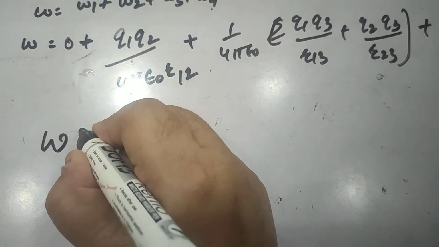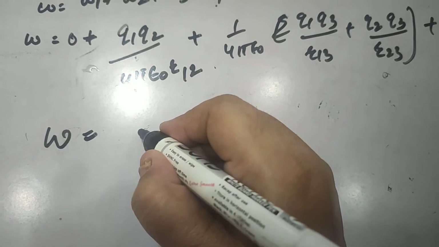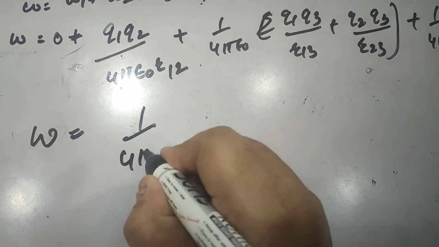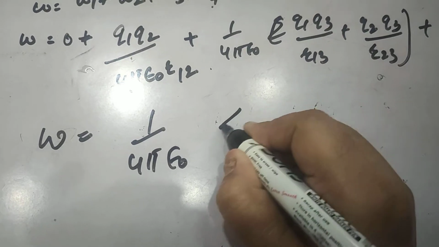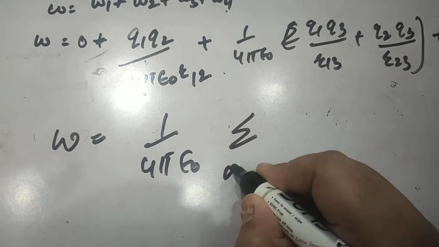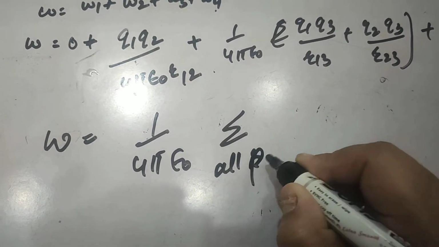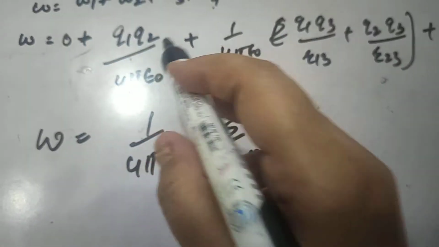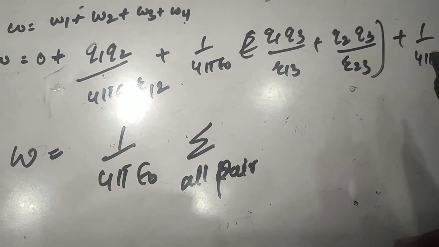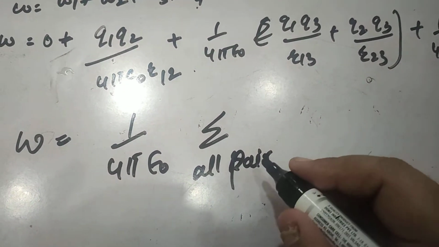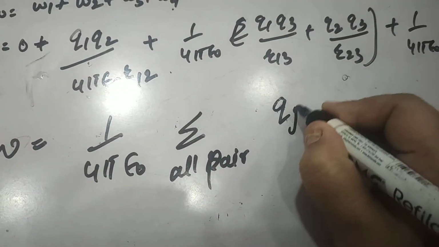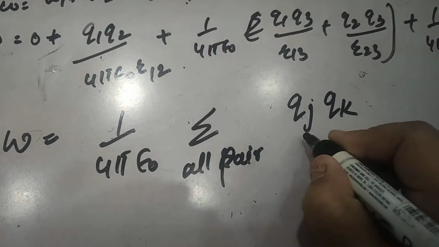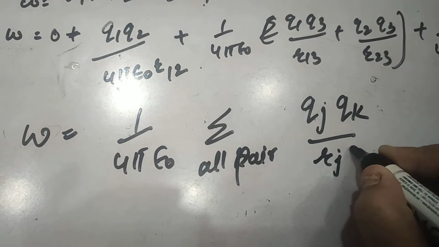So W can be written, for n point charges, as 1 upon 4 pi epsilon naught summation over all pairs, q1 q2, q1 q3, q2 q3, and for all pairs you can write qj qk upon rjk.